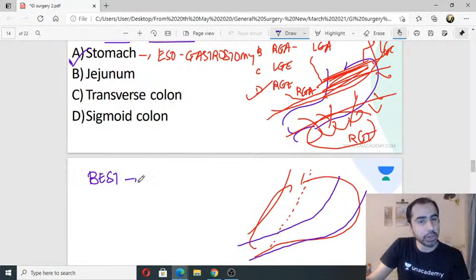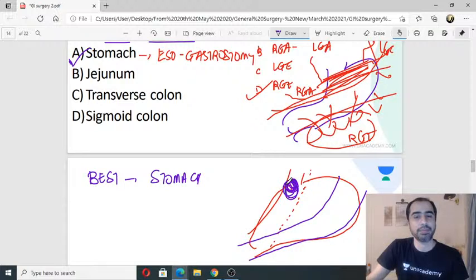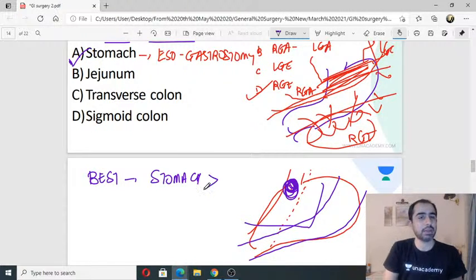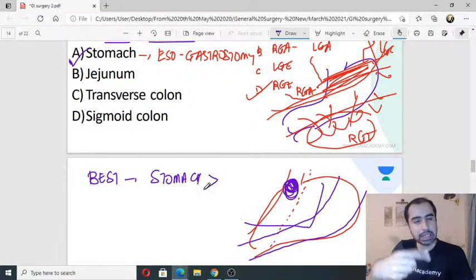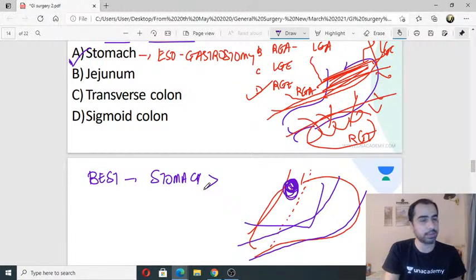So, best substitute, stomach. If by chance, let's say the tumor is at the GE junction. Okay, it's an aggressive tumor. I can't use the stomach. I have to do a lot of gastrectomy also. Then what is the next best thing? If I can't use the stomach, what else can I use as a conduit? Because it's a lower esophageal malignancy, which are very common nowadays, I can't pull it up. If I can't pull it up, what can I use next?